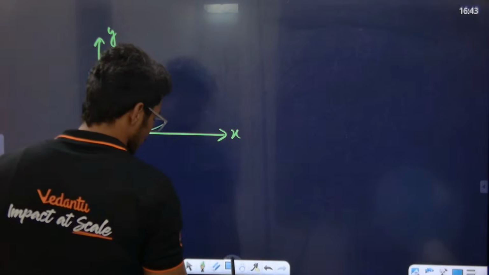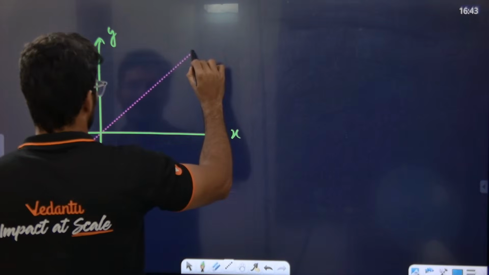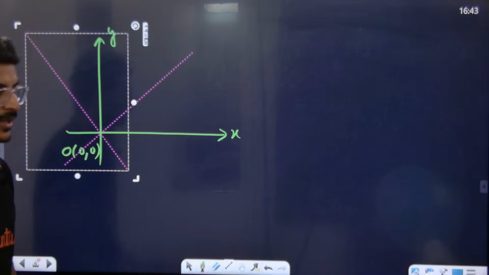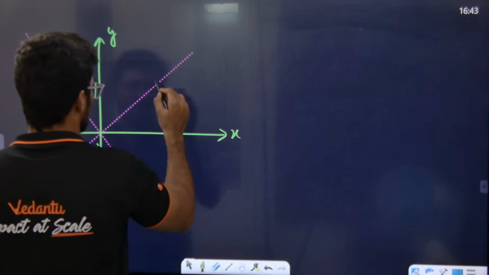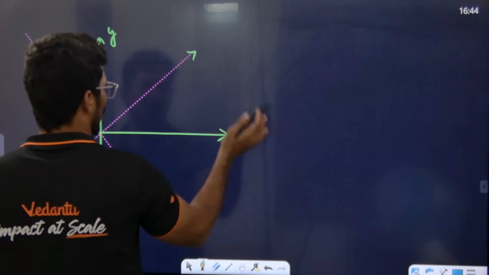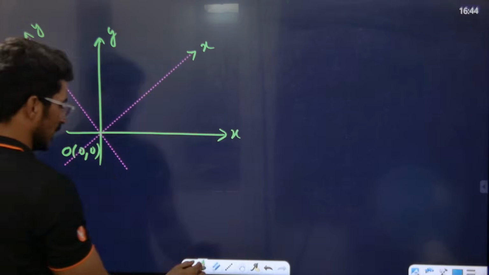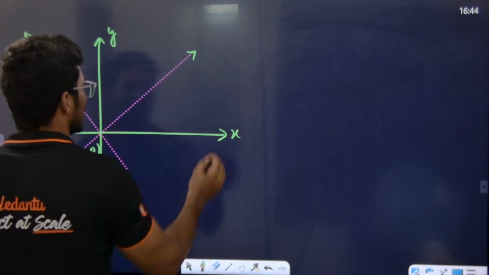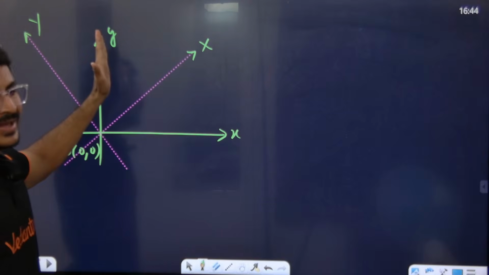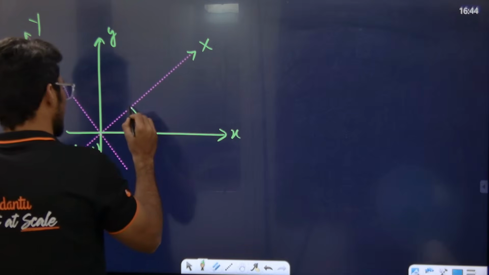Sometimes what happens is they'll ask you to rotate the axis. This is the x axis; after you rotate, the x axis is like this, and our y axis is like this. Before, the x axis was this, and now after rotating, the x axis is this and the y axis is this. Let's say this is capital X, capital Y: the old x axis, old y axis, new x axis, new y axis. You are rotating with some angle called theta.